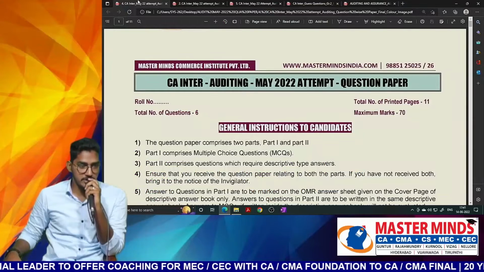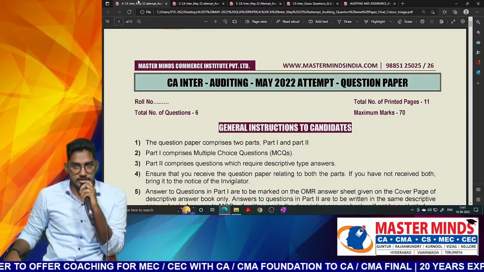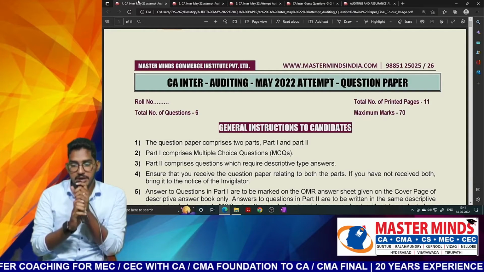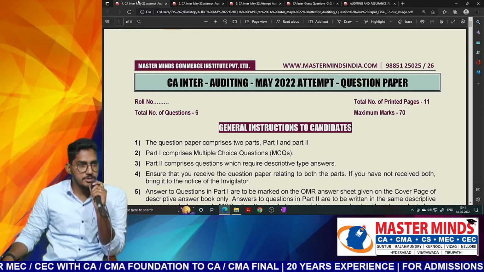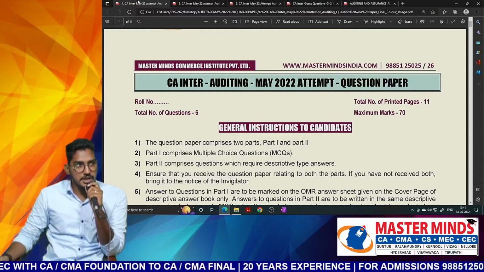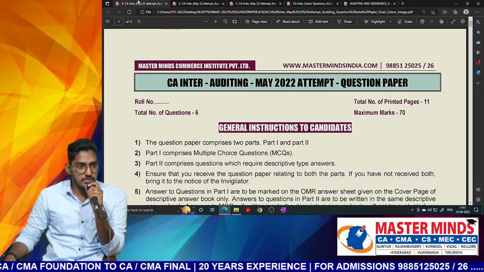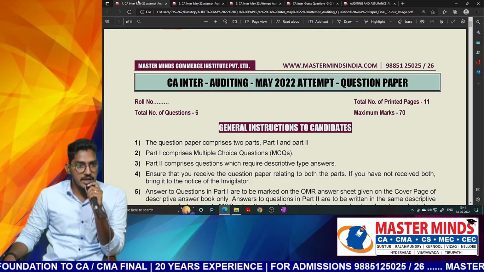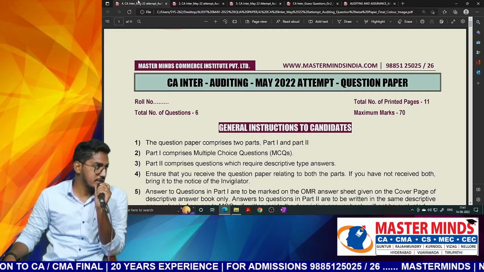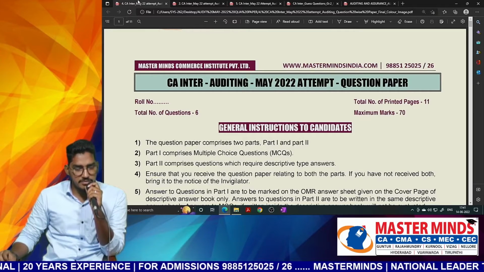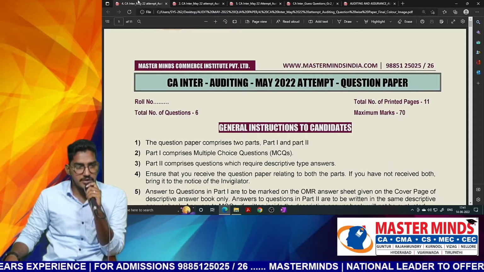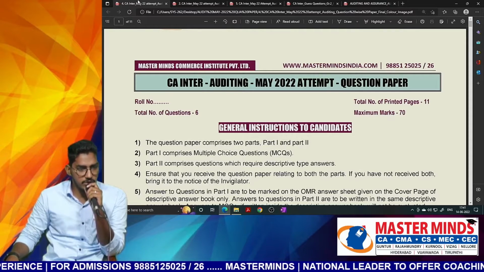For your purpose only we are doing it, no? So first let me tell you the intention behind doing this. The logic is going to be very simple. See, this question paper is a typical example of how sometimes, without even asking a single direct question, the examiner can pose a question. So this paper is a very typical example for that. That's why we have spent a lot of time in doing all this analysis.